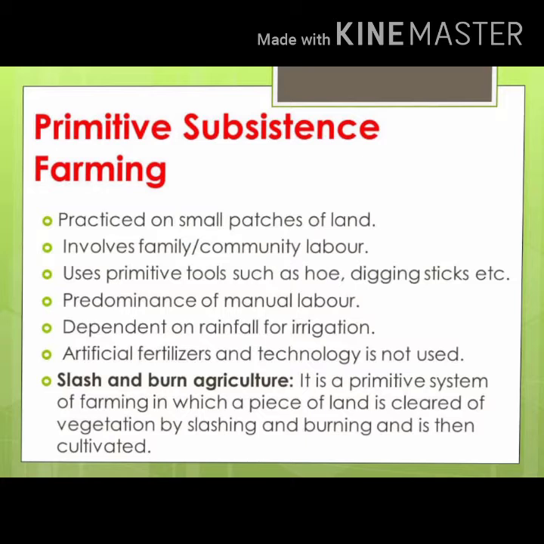Fine. So next feature in this regard we are having, the overall productivity is very low. Whatever the production is there due to primitive is very low here. As I told you, they are just doing the production for their own family needs. Fine. So no commercial selling is over there in primitive farming. Whenever you will get a question that what are the features of it, old tools are used, no HYV seeds are used, no technology is used, labor is very less, patches of small lands are there. Fine. So students, it was all about the primitive subsistence farming.